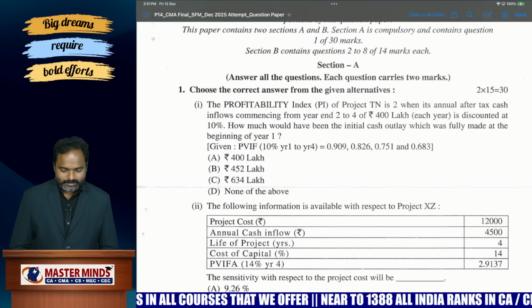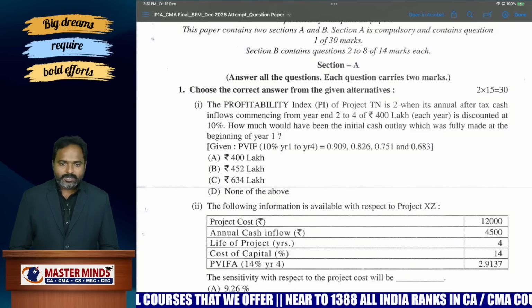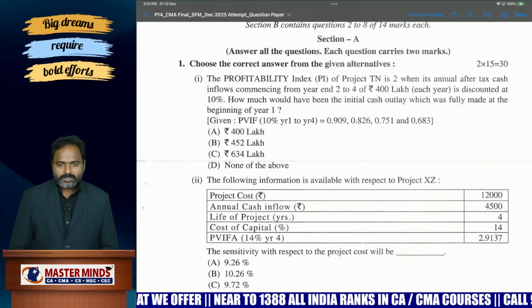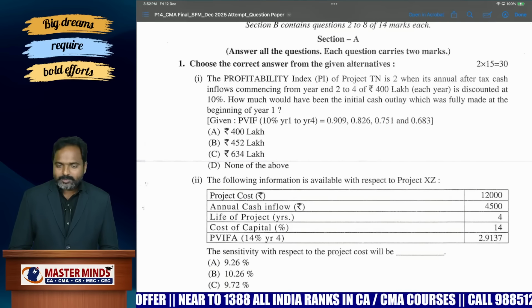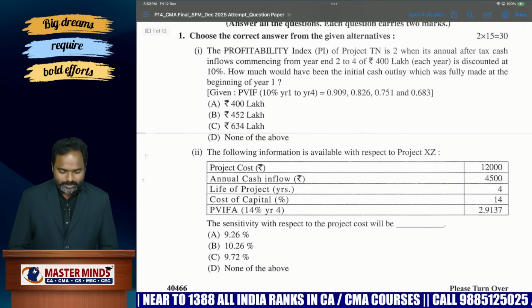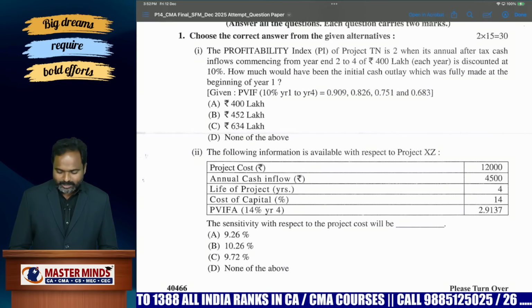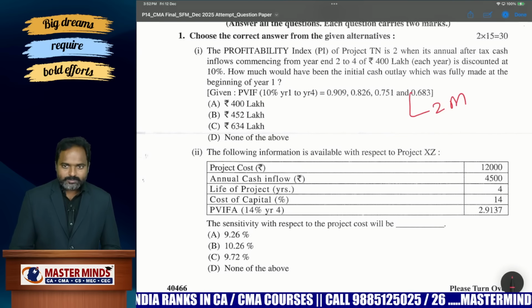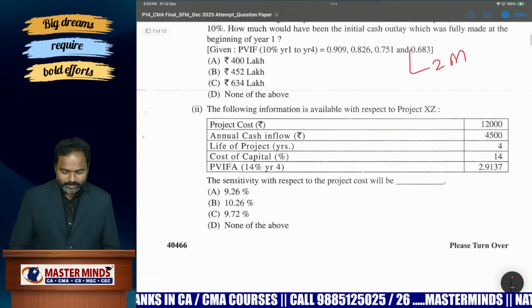Of course, students can do this MCQ with classroom knowledge. They know the profitability index and its formula. Based on that they can calculate easily, but it is a little bit time taking. So the first MCQ they can easily answer, and happily they can get 2 marks. And next, the second MCQ.